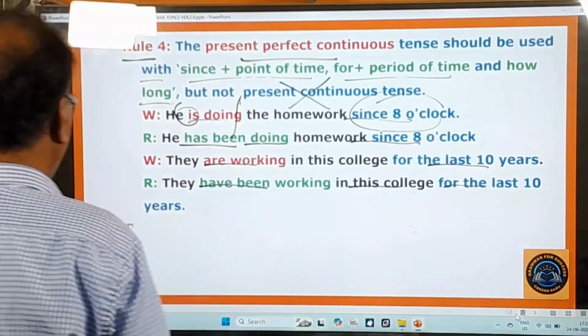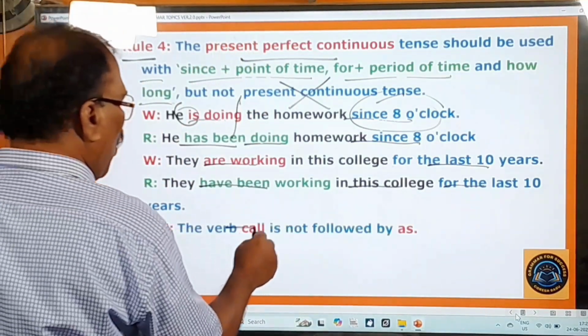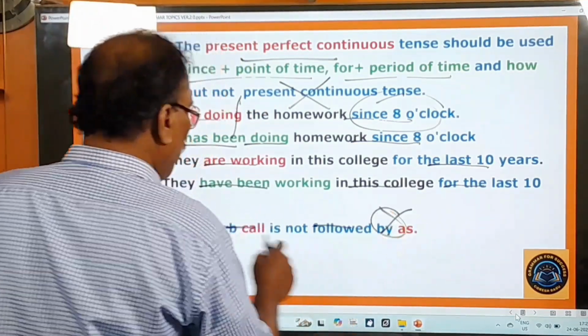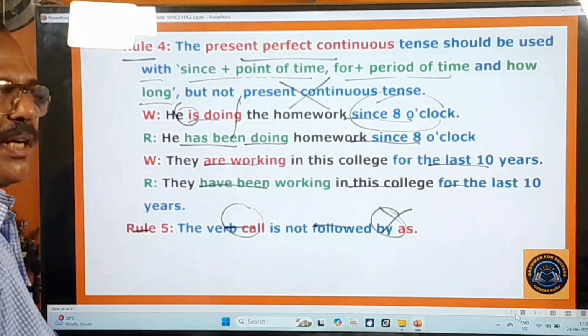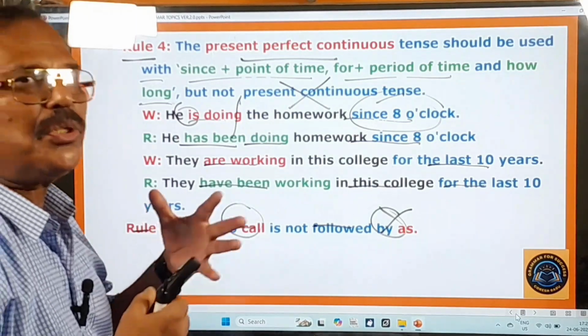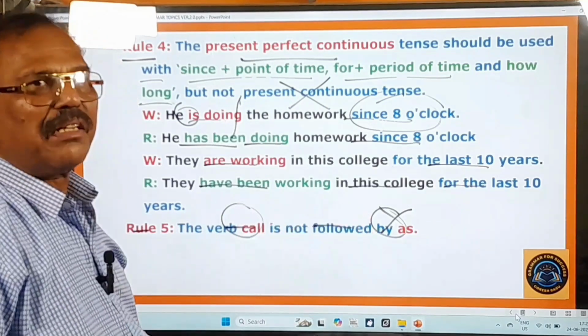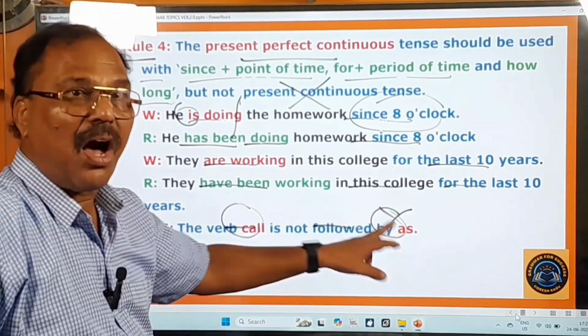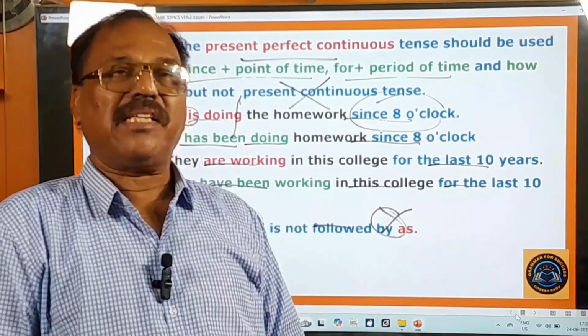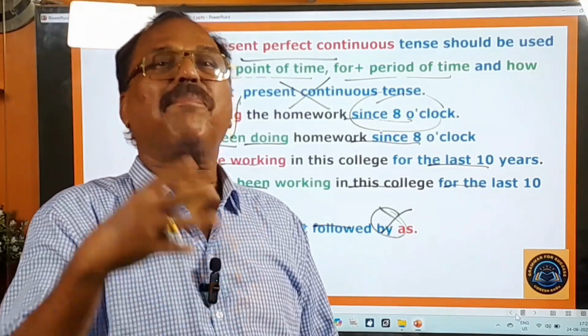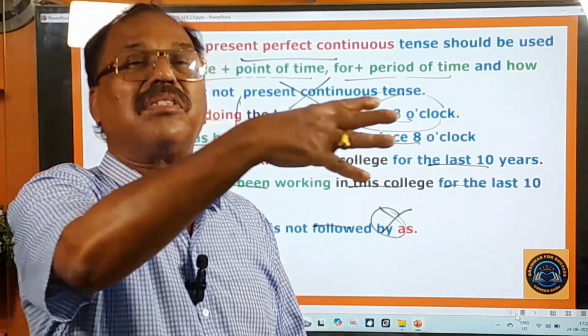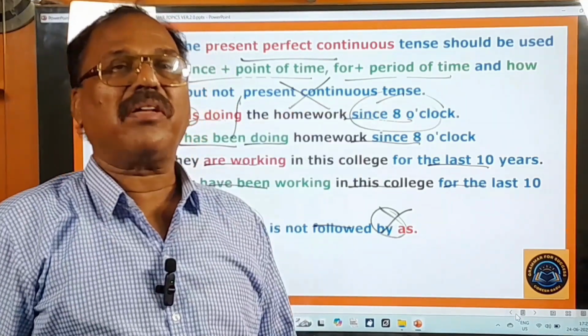And you go to the next rule. Rule 5 is there. The verb call is not followed by as. See, most of the educated people, not only the students, will be making this kind of mistake, that is using as after the verb call. They say Tagore wrote a book of poems called as Gitanjali. Don't say called as.